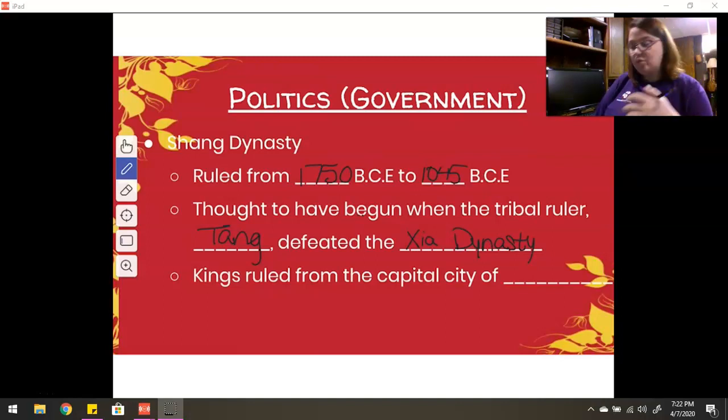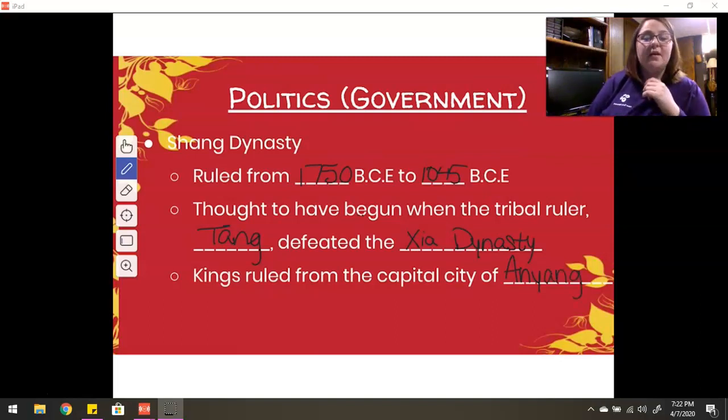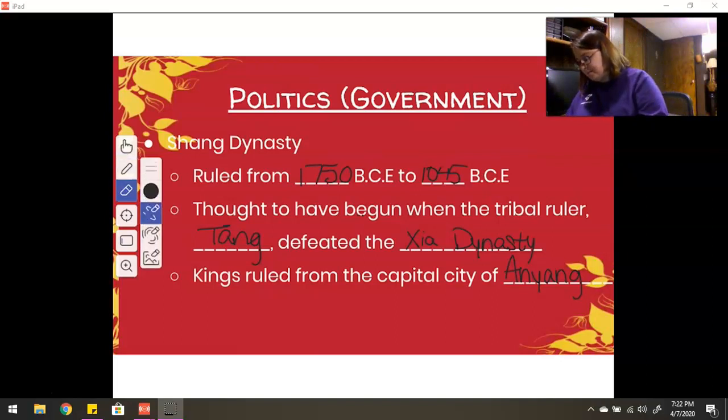So the kings ruled from the capital city of Anyang, which is spelled Anyang. Now, you're going to see that the capital city in ancient China changes a lot throughout history. So that's why I'm including this, because I wanted you to see how it changes so much over time.